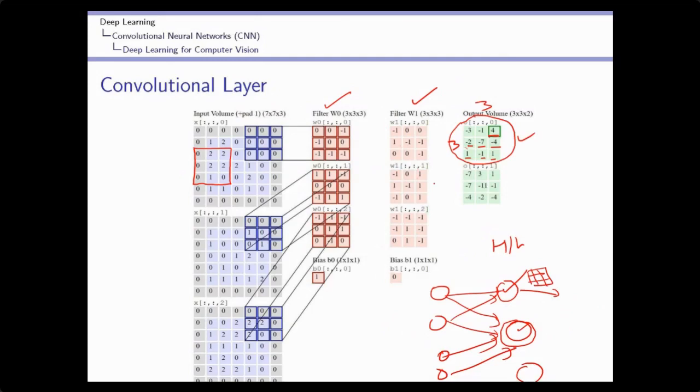Now if I have to calculate the output of the second neuron, then I will apply this filter on the image. I will perform the same operation. I will apply this filter onto the first location, over here. Then I will perform the weighted sum. It will generate the value minus 7. Then next I will shift this over here, and it will generate the value 3. Then I will move this, and it generates 1.